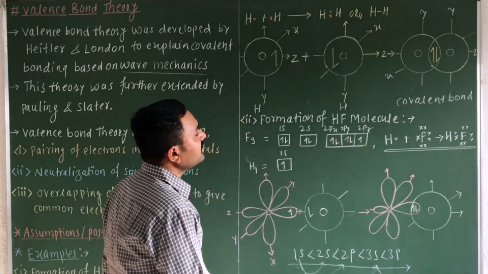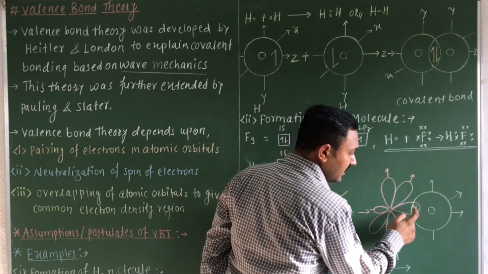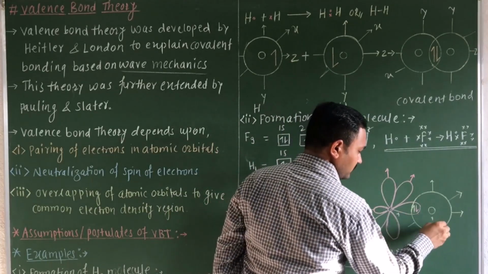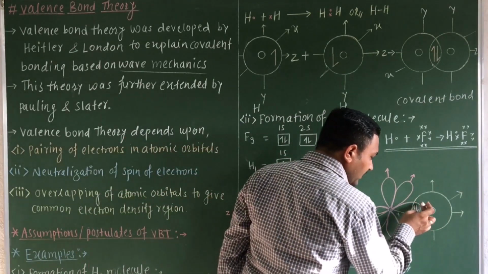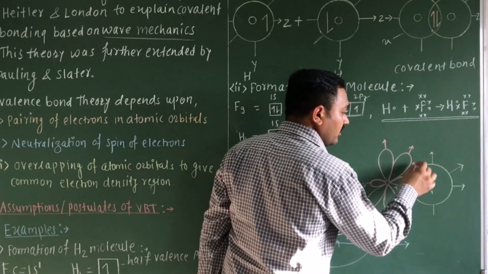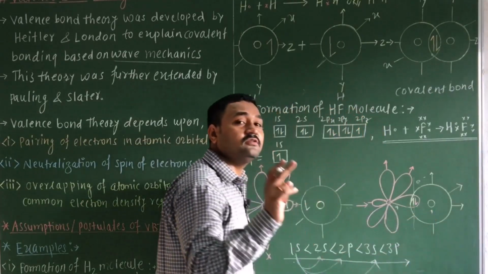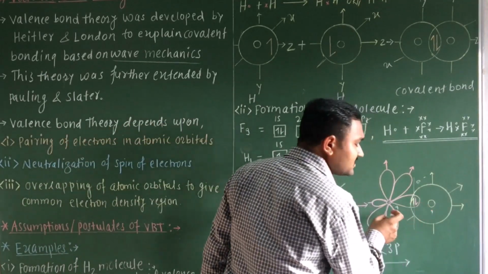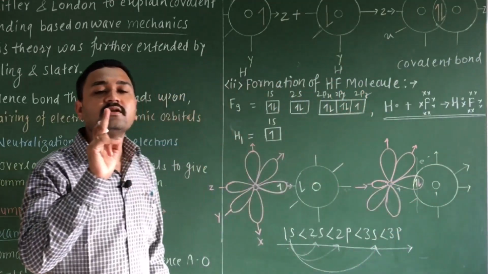Okay, for example, here I am considering the HF molecule. In the HF molecule, there will be the nucleus of your fluorine and the nucleus of your hydrogen atom. We know that nuclei are positively charged, so the equal charges repel each other. But due to this common electron density region, these paired electrons act as a wall here. They act as a wall here. Okay, and hence the nuclear repulsion will decrease between the nuclei of the two overlapping atomic orbitals, or simply the nuclear repulsion between these two atomic orbitals will get decreased.